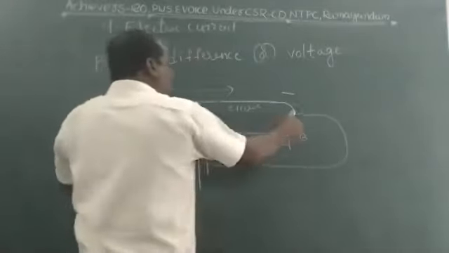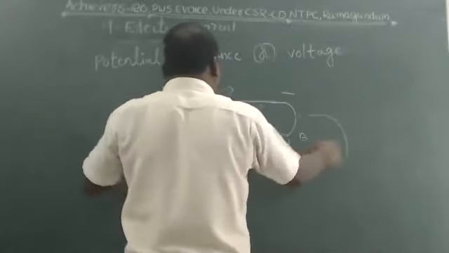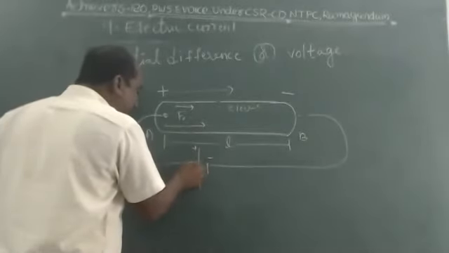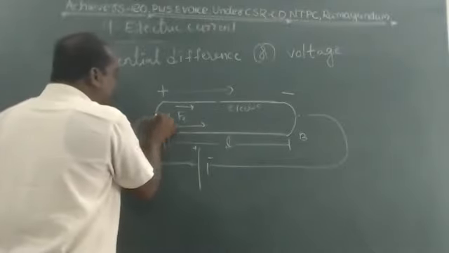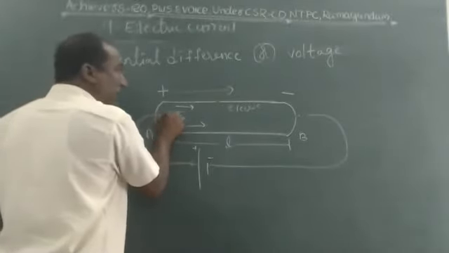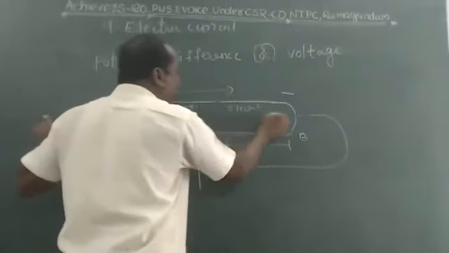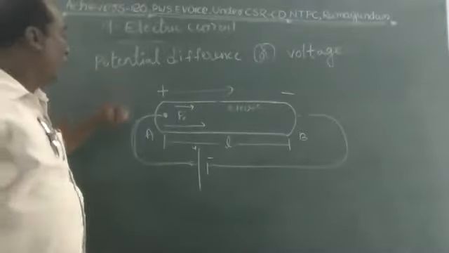When the two wires are connected from the battery to the conductor, the battery carries energy, an electric force, which strikes the electrons and accelerates them. Then they move from point A to B. It is called electric potential difference or voltage.